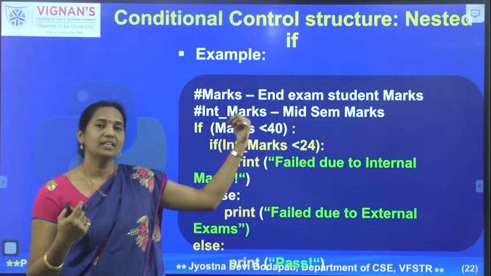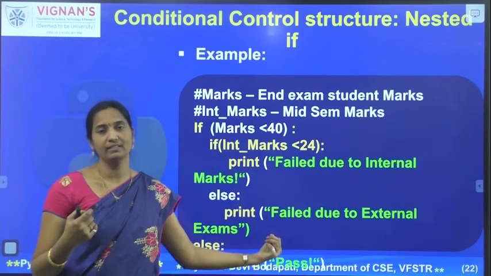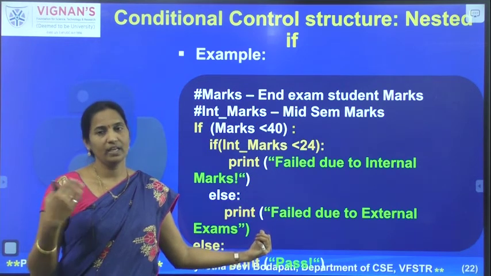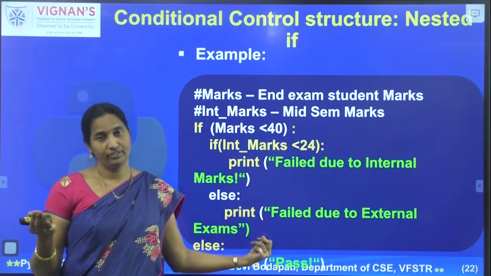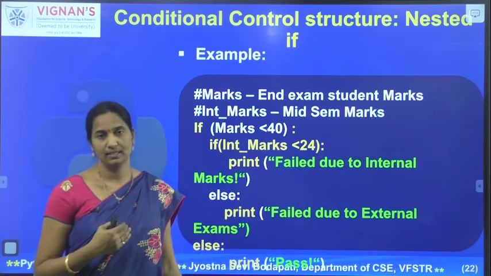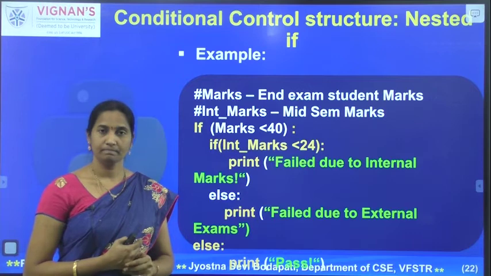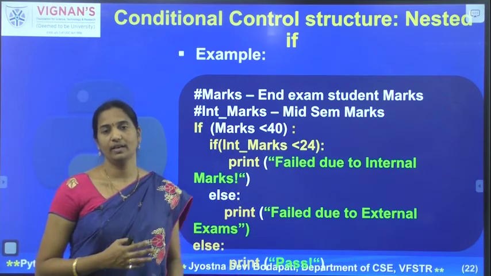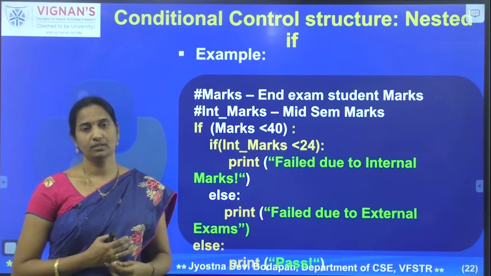Then if the initial condition holds, when the student scored less than 40, then this code would be executed, and you can evaluate whether the student failed because of his poor performance in the internal test or the external test. Of course, if the student performs well in the exams, that is, if he scored more than 40 marks, then we can straight away come to the else block and display that the student passed.